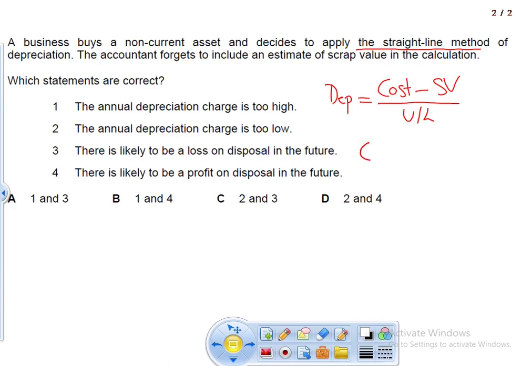For example, if the cost is, let's say, 100,000 and scrap value is 10,000 and useful life is, let's say, 10 years.